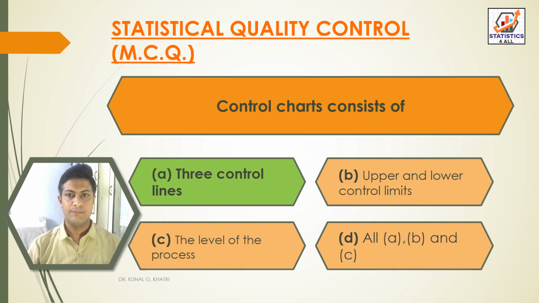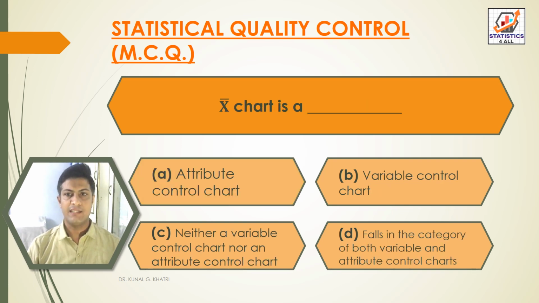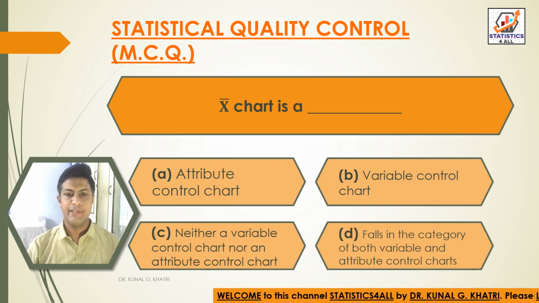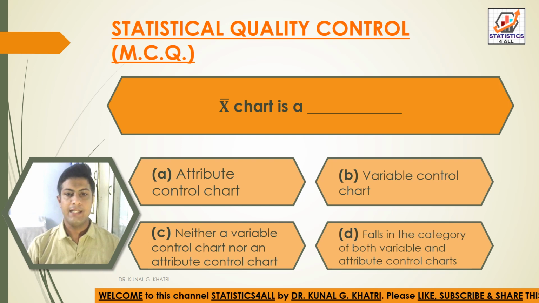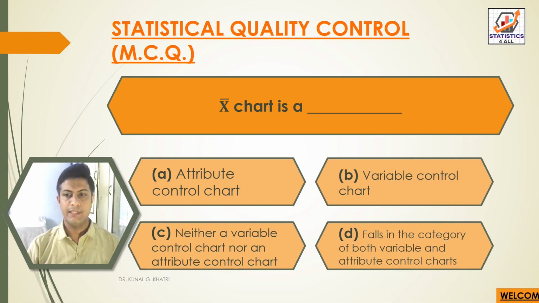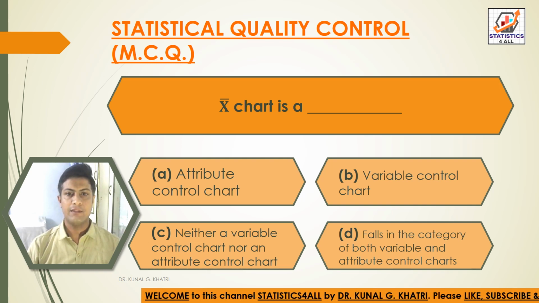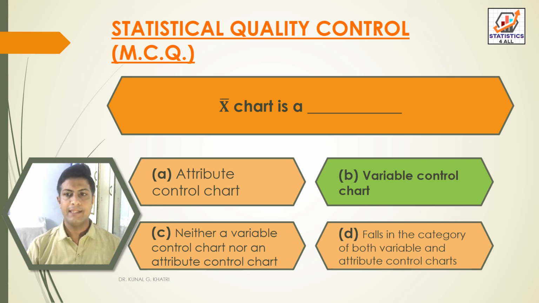Next question, X bar chart is a option A, attributes control chart, option B, variable control chart, option C, neither a variable control chart nor an attribute control chart, and option D falls in the category of both variable and attribute control charts. So here we have answer option B, that is variable control chart. So we can say that X bar chart is a variable control chart.